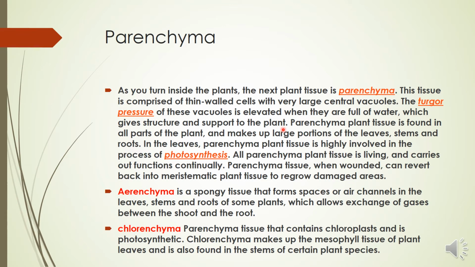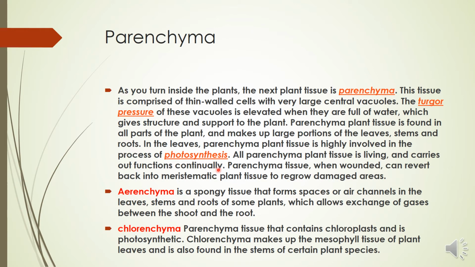Parenchyma tissue is found in all parts of the plant and makes up a large portion of the leaves, stems, and roots. Basically, the large portion of the seed, leaves, stems and roots is made up of parenchyma tissue. In the leaves, parenchyma plant tissue is highly involved in the process of photosynthesis. All parenchyma plant tissue is living and carries out its function continually.